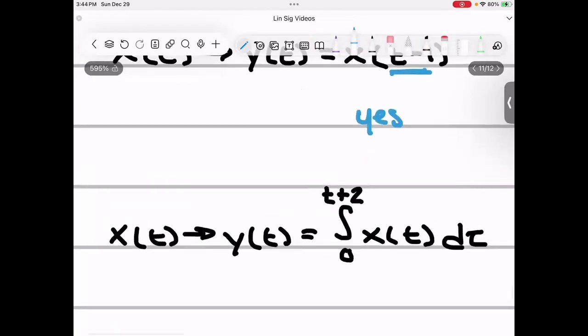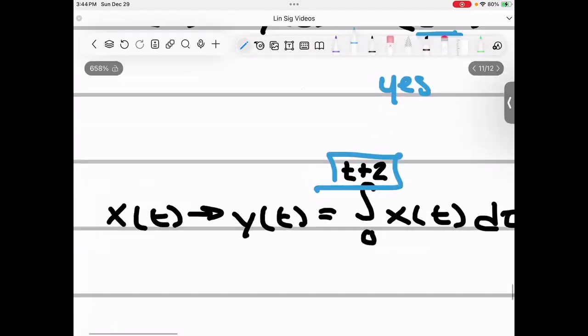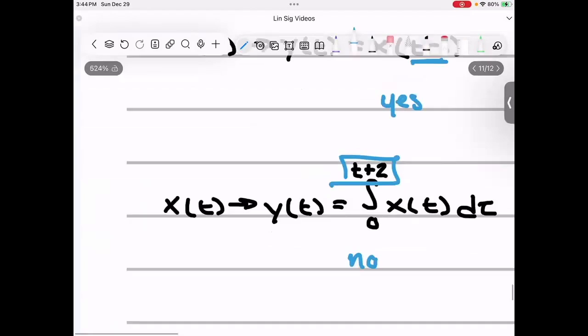Here, even though our time in the main x of t isn't being shifted, the integral goes to a future value of t, so it is not causal.